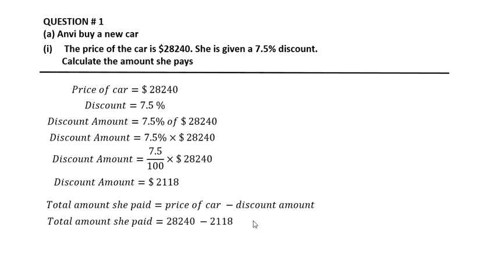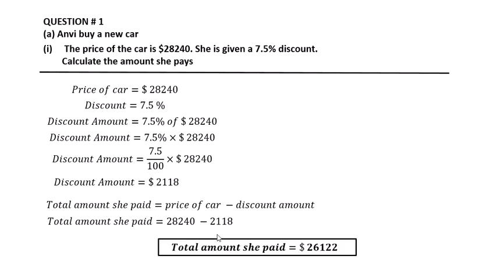The total amount she paid: the price of the car is 28,240 minus the discount, 2,118. After subtraction we get the total paid, $26,112.